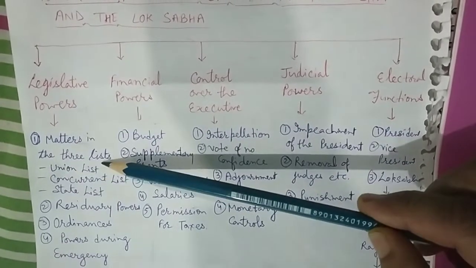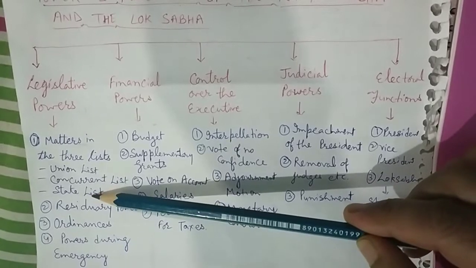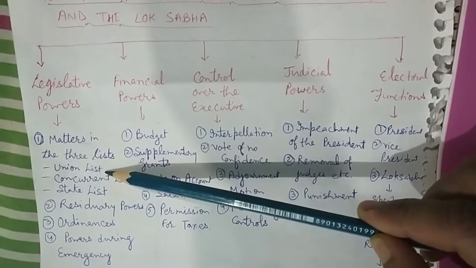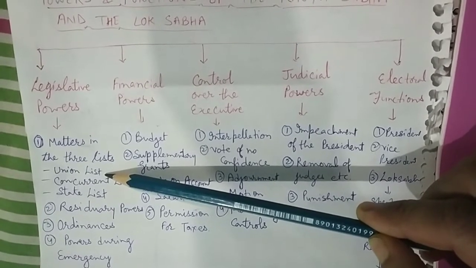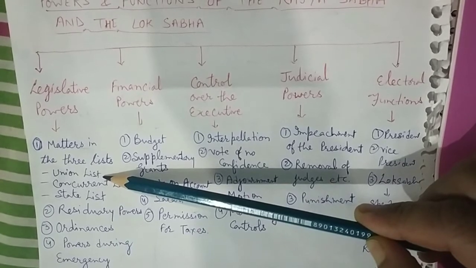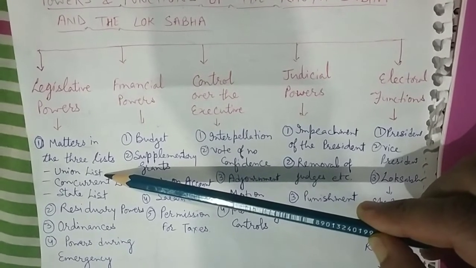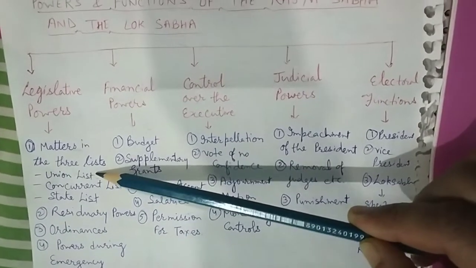Matters in the three lists. These three lists are the union list, concurrent list and the state list. Matters in the union list. The Parliament has exclusive powers to make laws on all the 97 subjects mentioned in the union list, including important subjects like defense, communications, foreign policy, etc.